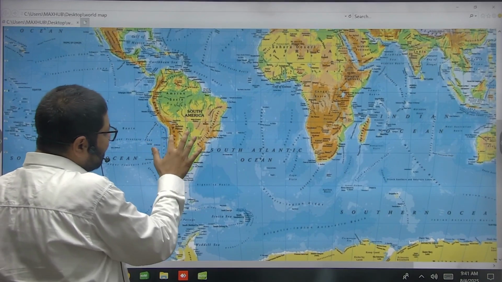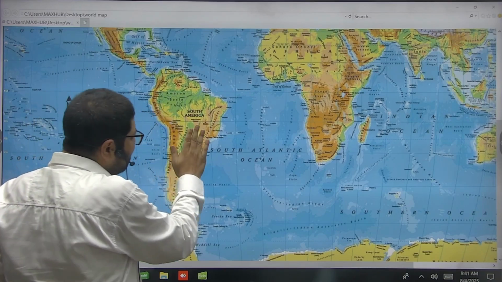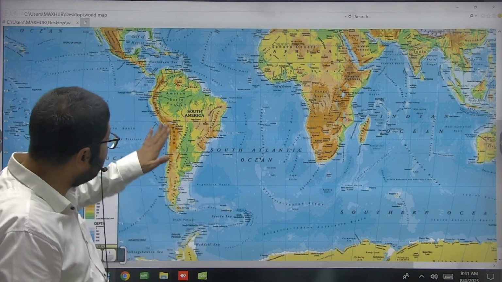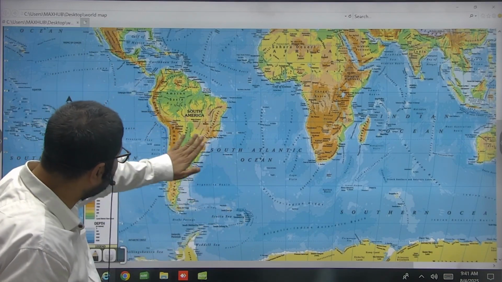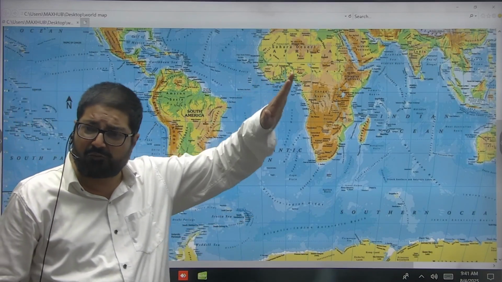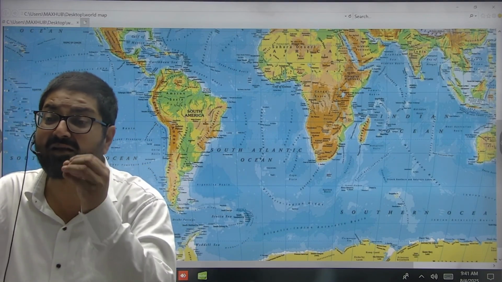Moreover, in the central part, on the eastern slopes of the Andes, another wind descends down, that is Zonda. Zonda flows in the plains, the Pampas region of Argentina. Zonda is also descending down from the Andes mountain on the eastern slopes. So it is also a very warm and dry wind.